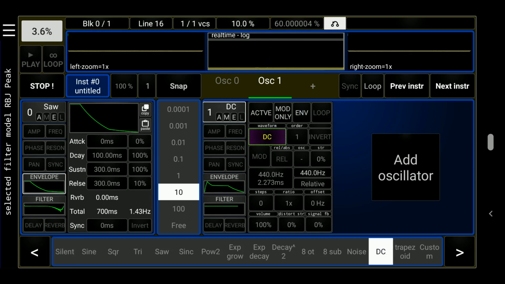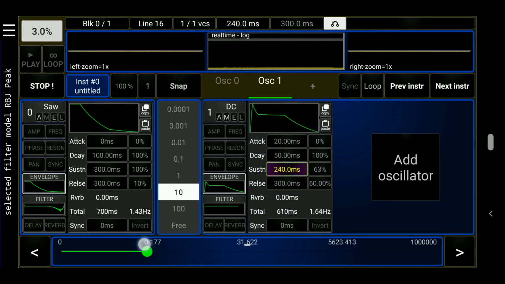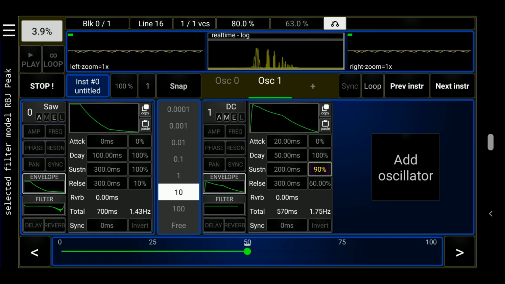Now, we'll set the envelope attack to 20 milliseconds, the decay to 50 milliseconds, the sustain to 200 milliseconds and 100%, and the release to 100 milliseconds.